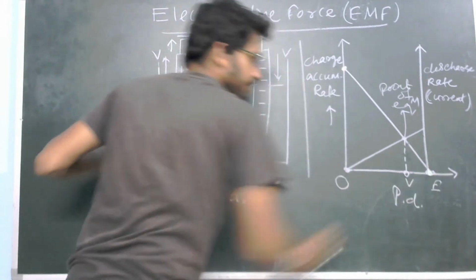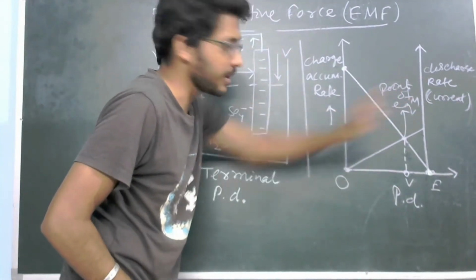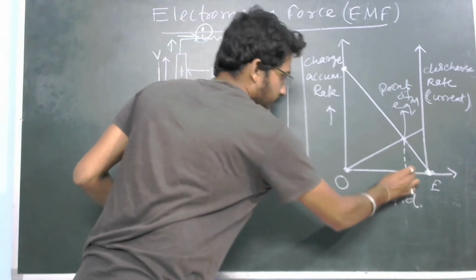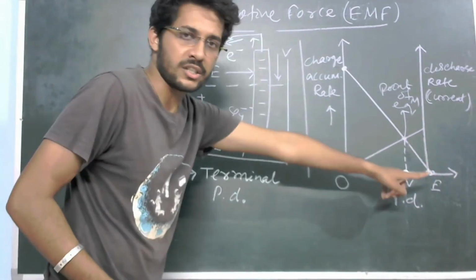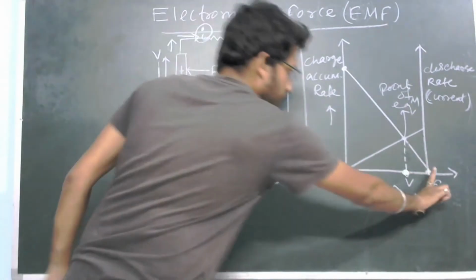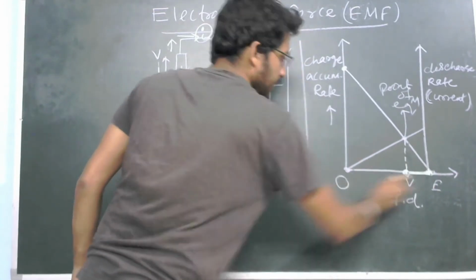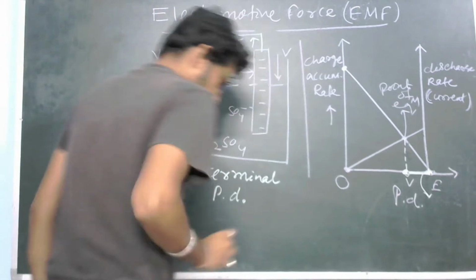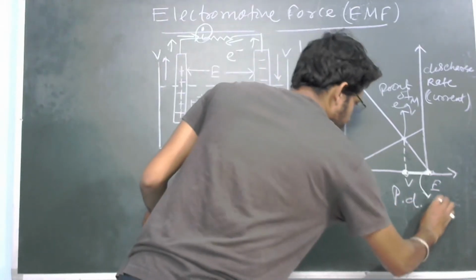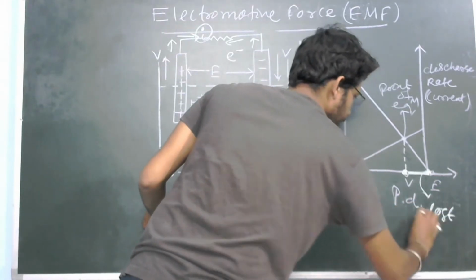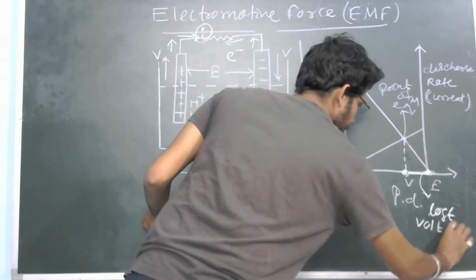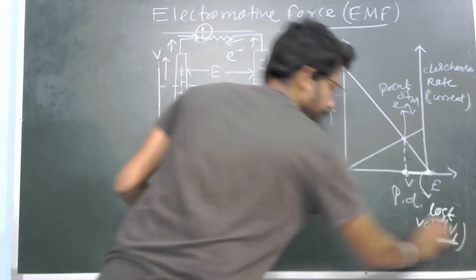It was the EMF E. But at the point of equilibrium, what is the potential now? This one. So there is a decrease of potential, yes or no? From E to V. So this region is called your lost volt, represented by VL.